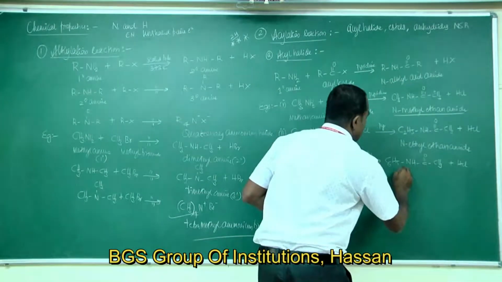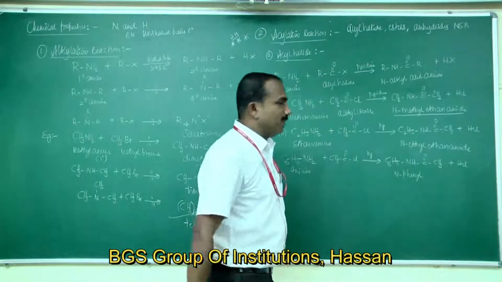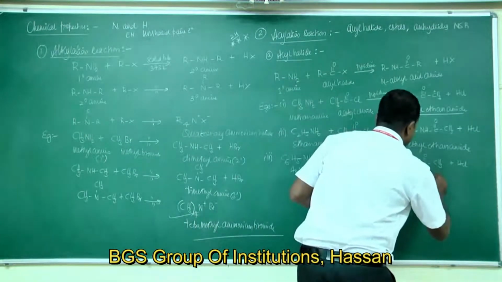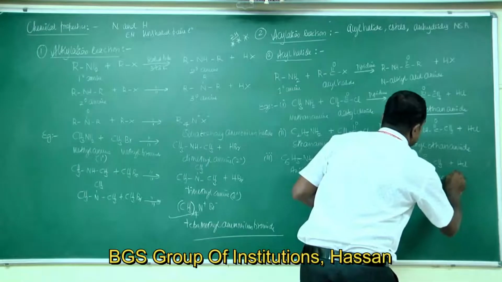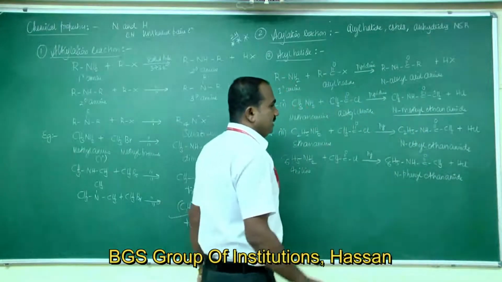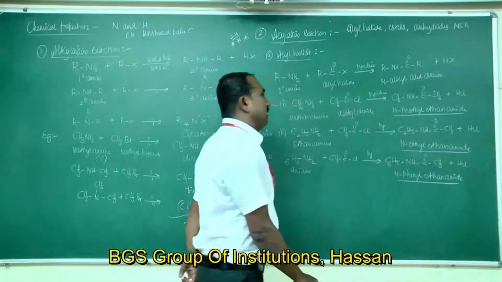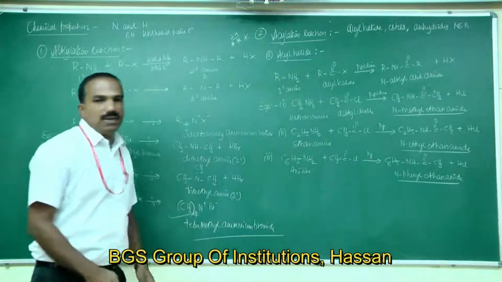This is N-phenyl, since C6H5 means phenyl. Two carbon atoms, eth, single bond linkage an, CONH is amide. This is N-phenyl ethanamide. The earlier product was N-ethyl ethanamide, and this is N-phenyl ethanamide.